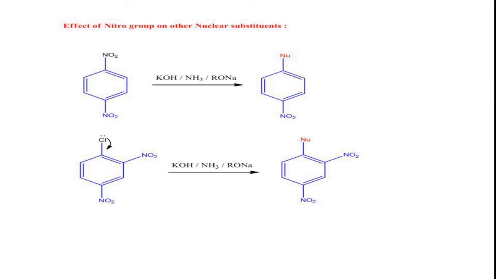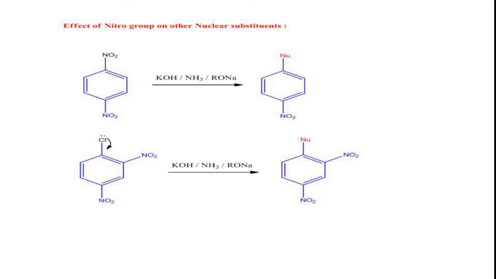So in this way, the displacement of halogen as well as displacement of nitro group takes place very easily in presence of another NO2 group in the benzene ring. Of course, under ordinary conditions, this halogen group as well as nitro group is inert due to the double bond character.